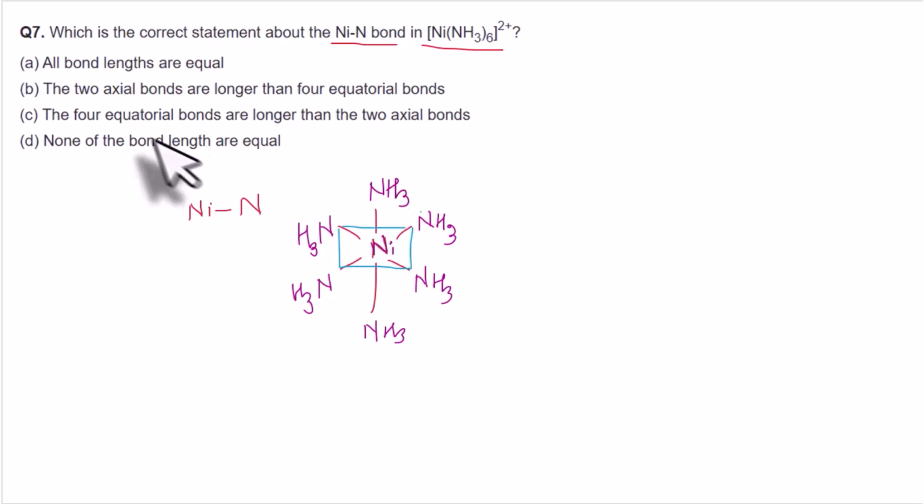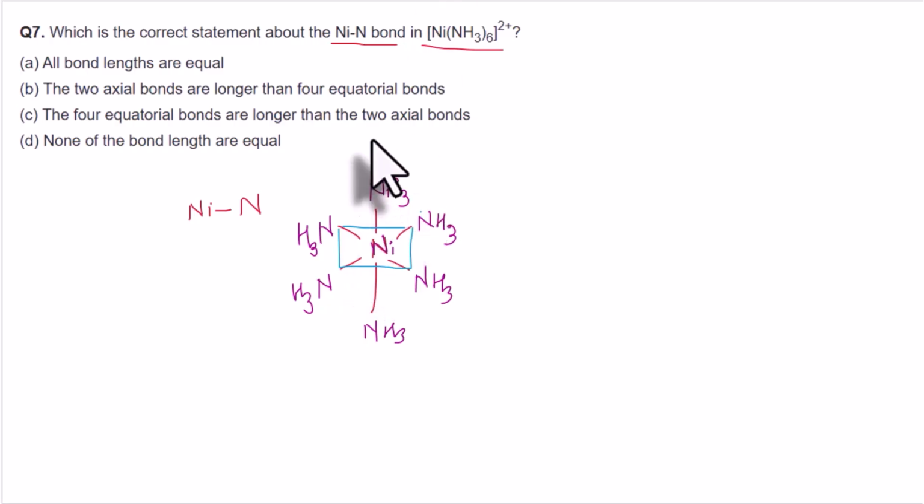Now they are asking whether any of these Ni-N bonds are longer or shorter, or all are equal. We know from our knowledge of crystal field theory that longer and shorter bonds exist only when there is a distortion in the regular geometry. So if the regular geometry deviates from regular octahedral to either tetragonal or square planar, then only we have this kind of longer or shorter bonds.